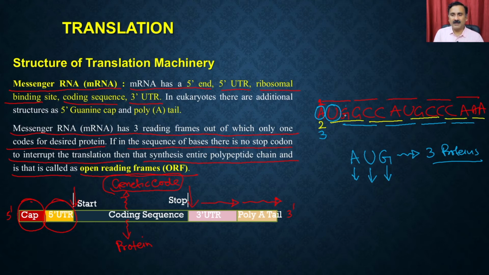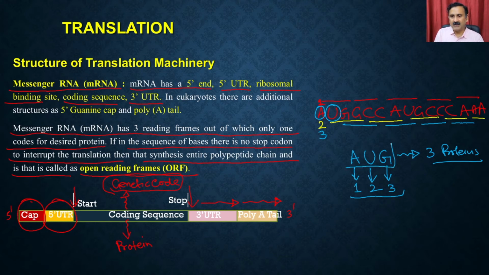And as you can see, the nucleotides we are using for the synthesis are also going to be different. That's why different types of proteins can be synthesized if you go with reading frame number 1, 2, and 3. Ideally, every gene is defined by which reading frame it is going to use, and that's how it helps in the synthesis of the correct proteins.